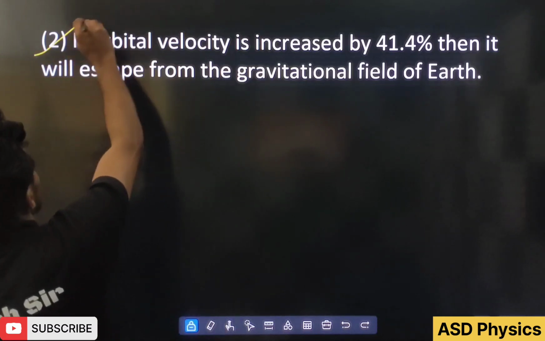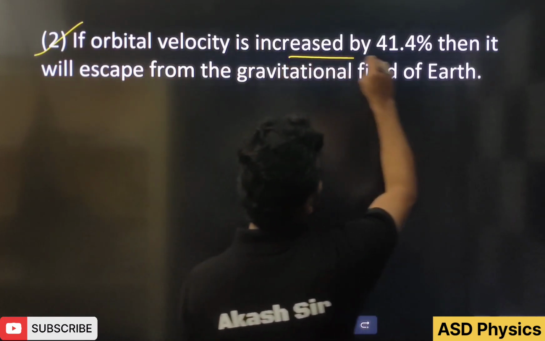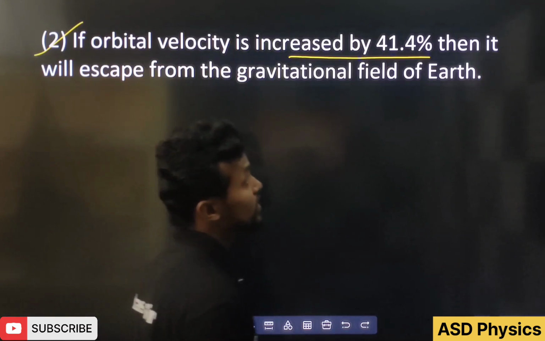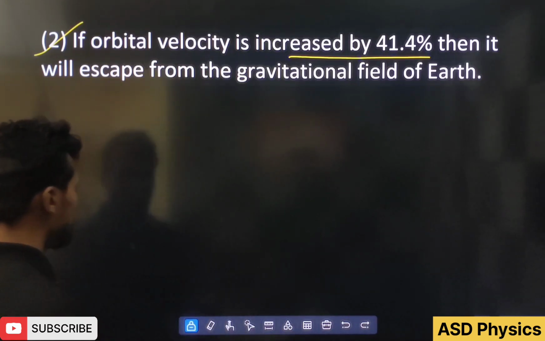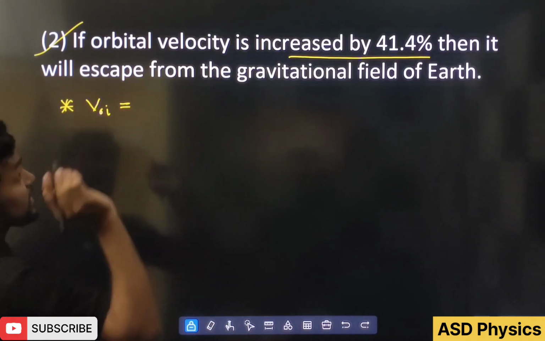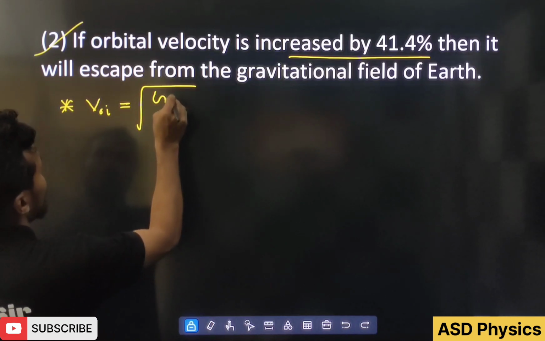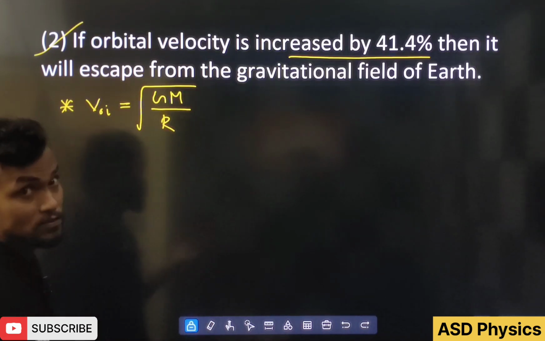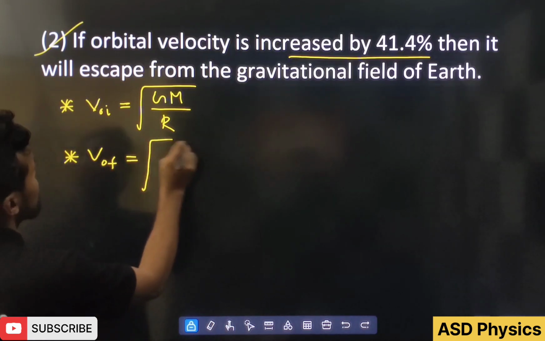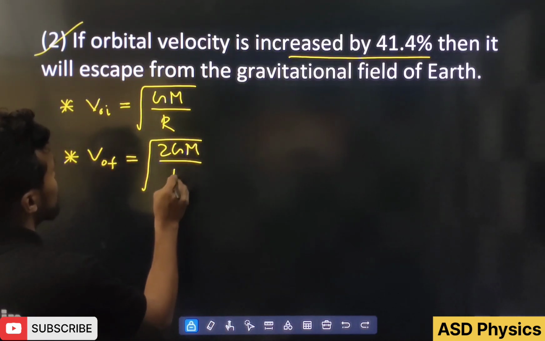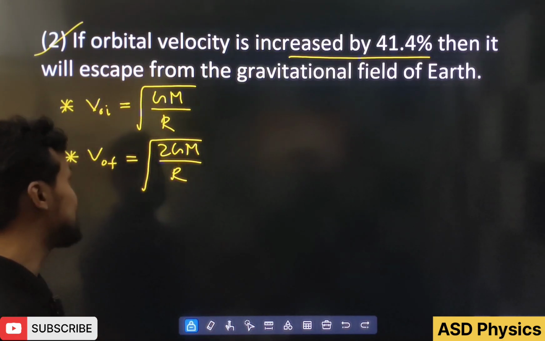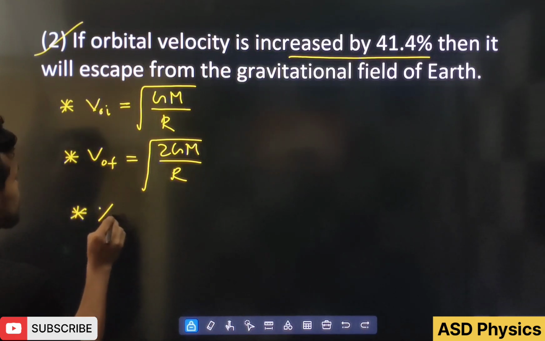Next, if orbital velocity is increased by 41.4%, then the satellite will escape from the gravitational field of the Earth. Here we are talking about the Earth. The initial speed, if the satellite is close, is root GM by r, as we have seen. The escape velocity formula is root 2 GM by r. Initial is this one, but if the final becomes this one, then in this situation the percentage increase